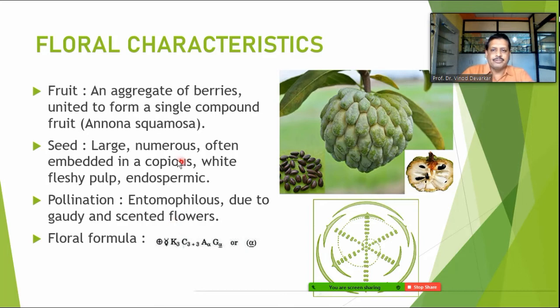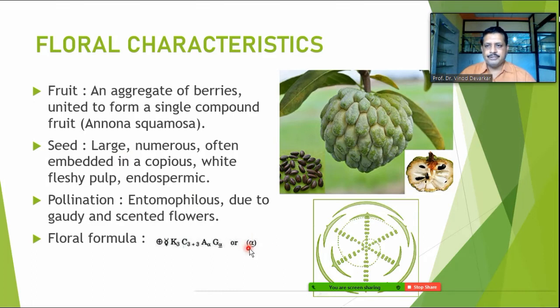When we talk about the floral formula, it is actinomorphic. Side by side, you can observe the floral diagram also here. Actinomorphic, they are bisexual. Calyx normally three, slightly greenish in color. Then corolla, it is normally in 3+3 condition in two whorls. Androecium is indefinite, the number is not fixed. Gynoecium is also free and the number is not fixed because it is indefinite in number. Sometimes, as we see in Monodora, a syncarpous ovary is there. So gynoecium may be free or fused.